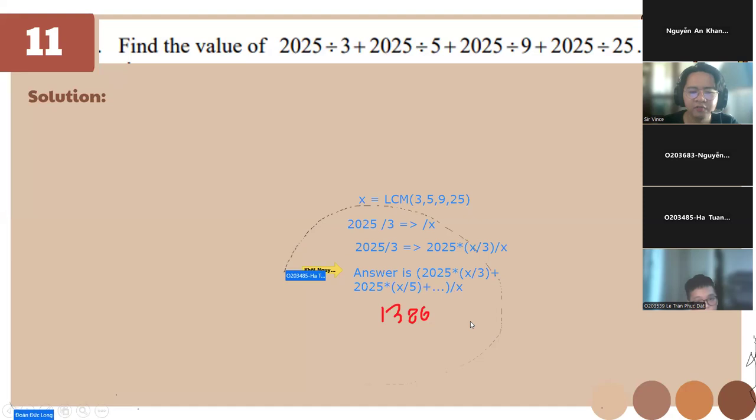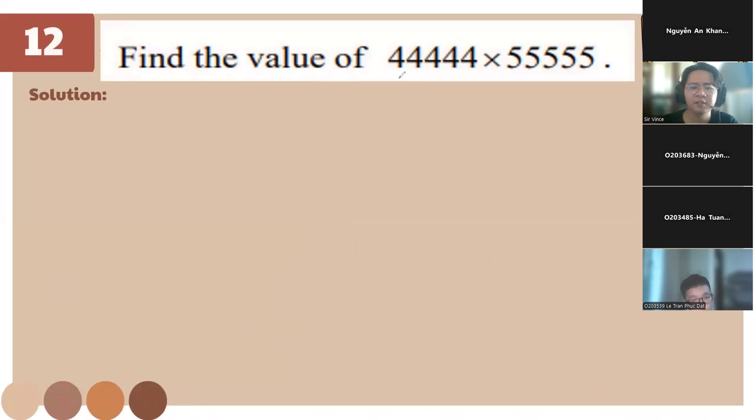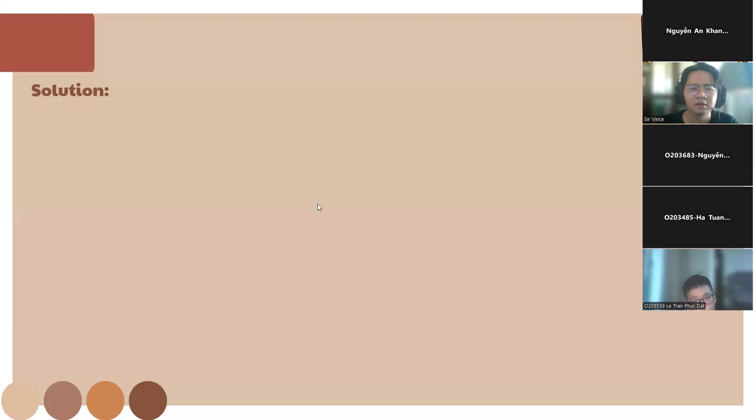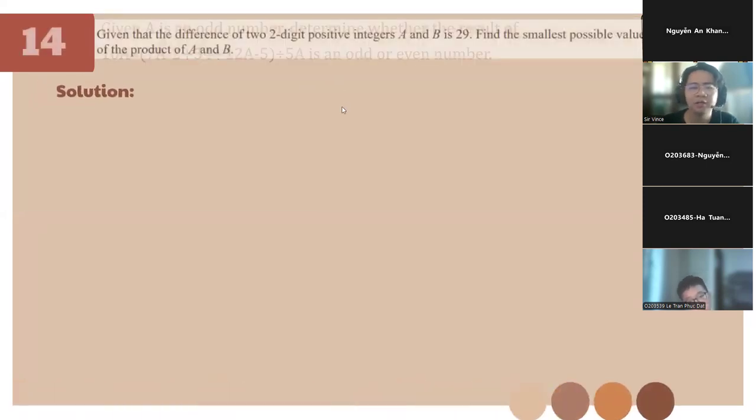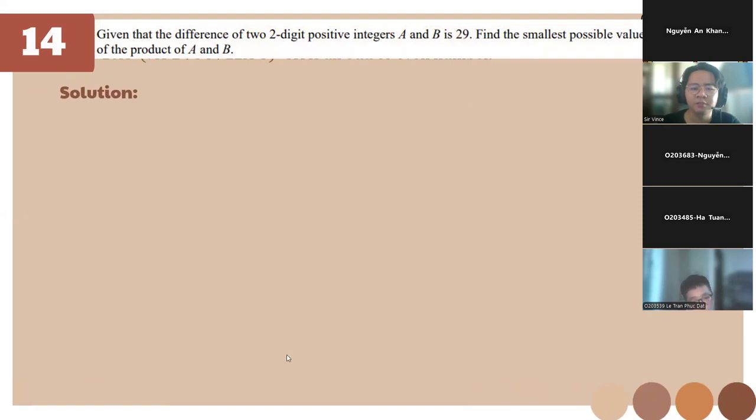Okay, so I have to disable annotation, okay? Nice, class. So let's go over it, let's speed run. This one, class, times 111, okay? To make it faster. This is 2,122,220. This one is divisible by 3 and divisible by 7. You need to be familiar with the rules of divisibility. If it is the smallest possible value, then remember two-digit integers. That's why we made it 29 plus 10.